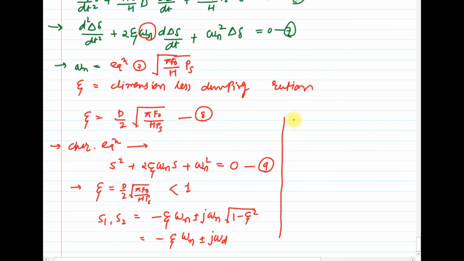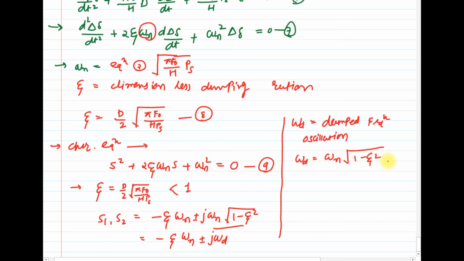omega d is the damped frequency of oscillation, and it is given by omega d equal to omega n into under root of 1 minus zeta square.